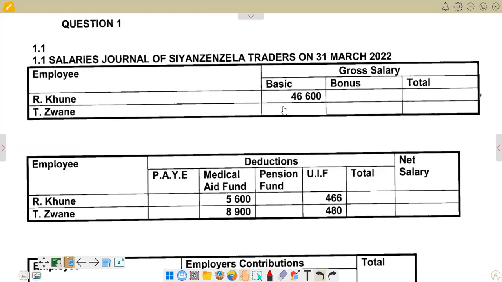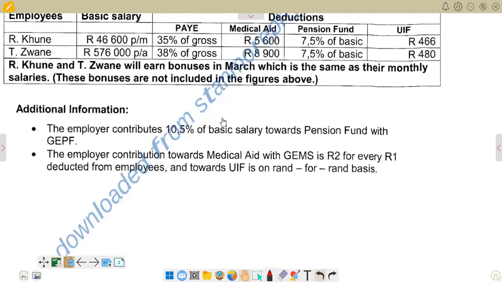So remember, we are saying the amount of bonus is going to be the same as the amount of basic salary that we are given there. Then we add the two to get the total. So the instruction that is explaining that, we can go back to highlight that one. The instruction that is explaining about that adjustment is: Arakune and Tizwane will earn bonuses in March, which is the same as their monthly salaries, you see now.